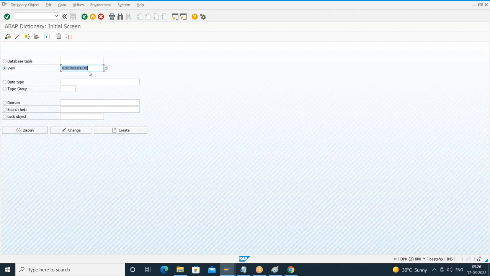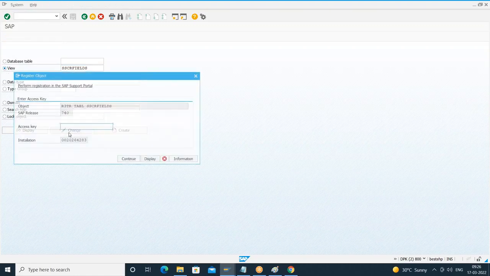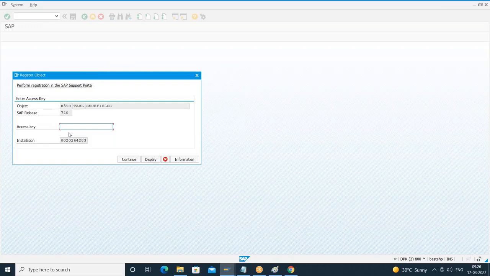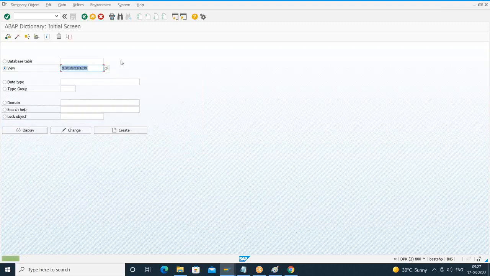I'll try to open this in change mode. What is the radio button I selected? View, I'll click on change. Good. It is asking for an access key, because we cannot modify the standard objects. That's why it is not starting with Z or Y. So you have to understand that it is a standard global structure given by SAP. I can only display it. Understand? So how do I display? Just click on the display button.